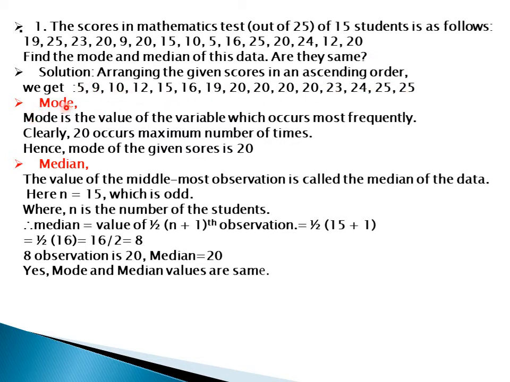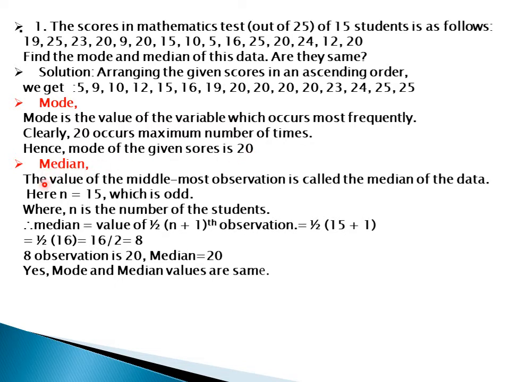So what is mode? According to the definition, the mode is the value of the variable which occurs most frequently. This most repeated number is called the mode. Clearly 20 occurs maximum number of times. 20 here, 20 here, 20 here, 20 here. So 4 times it occurs. So what is the mode? Hence the mode of the given score is 20.